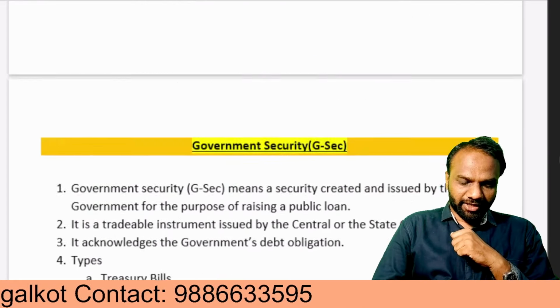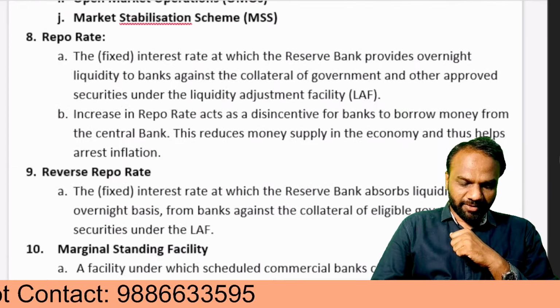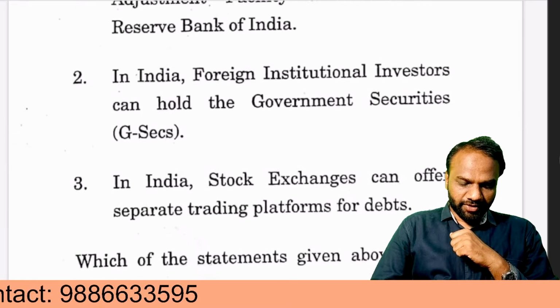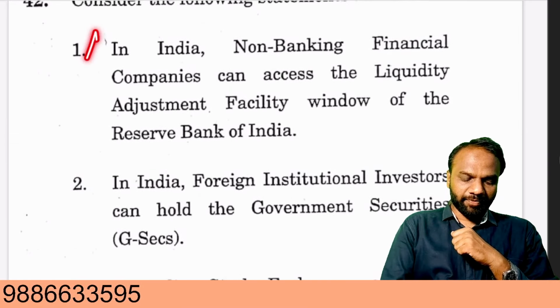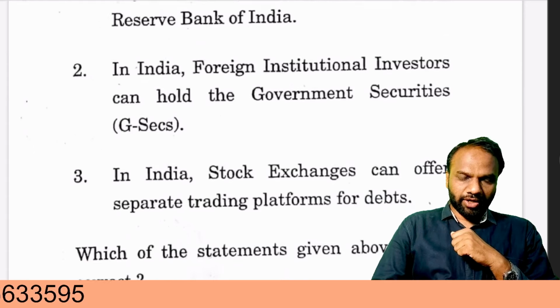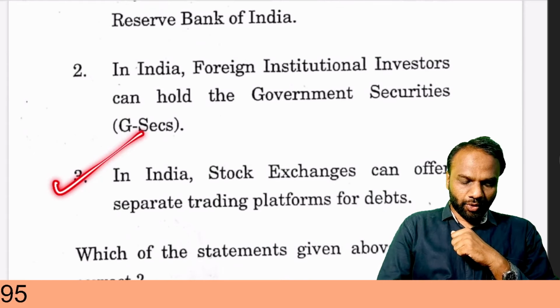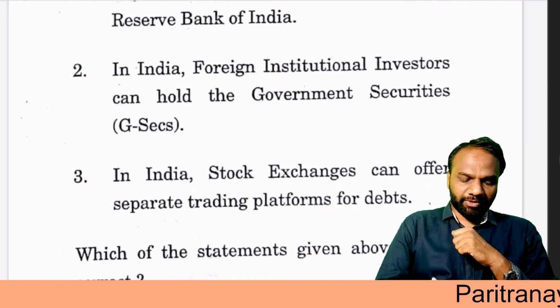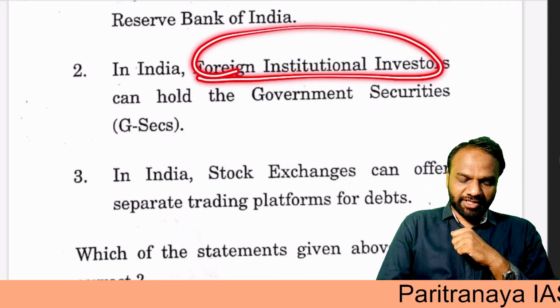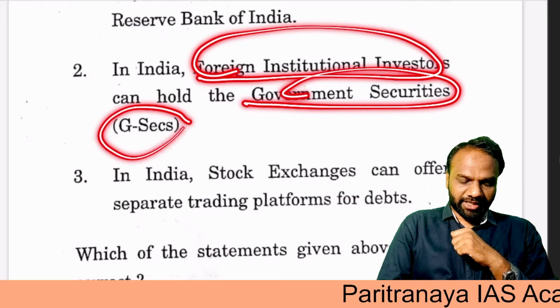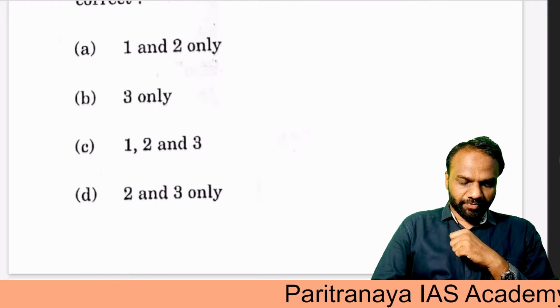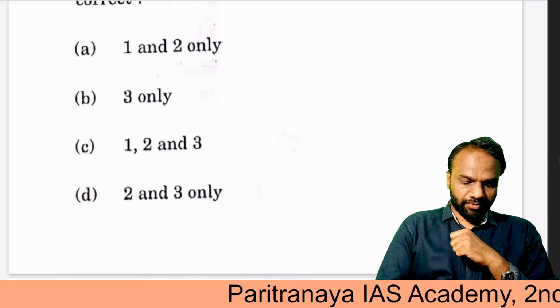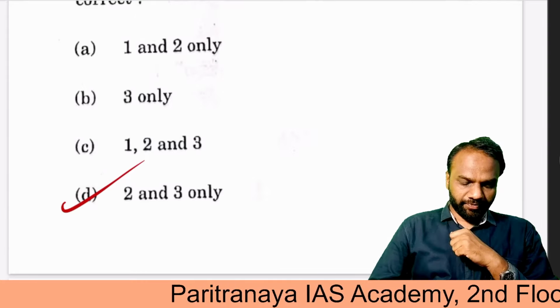Based on this discussion, let us answer the question. We have already concluded that 1 is false and 3 is true. Now we only have to verify whether 2 is right or wrong. Yes, 2 is right, because in India, foreign institutional investors can hold government securities. Hence the answer is 2 and 3 only.